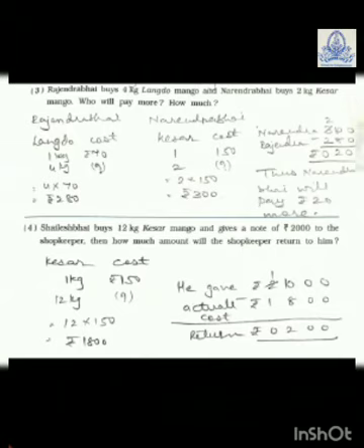Narendra Bhai buys Kesar and cost is 150. So 1 kg Kesar is 150 rupees. So 2 kg is 150 into 2. So rupees 300. Now Narendra Bhai is 300. Narendra Bhai buys 2 kg Kesar, so he will give 300 rupees. And Rajendra Bhai 280. So you minus both of them and you are getting 20. Thus Narendra Bhai will pay 20 rupees more. Alright. You have to minus.